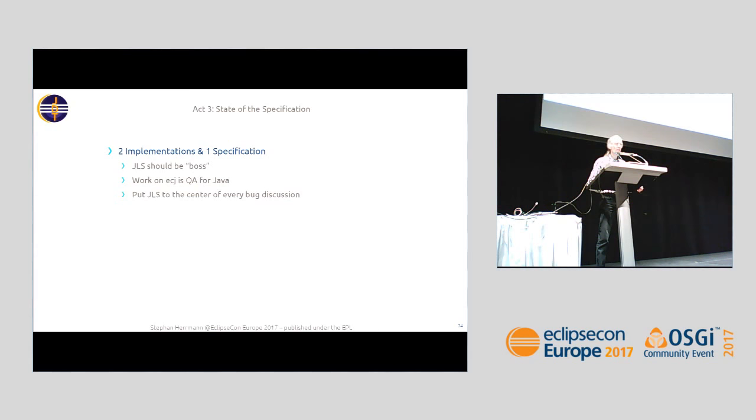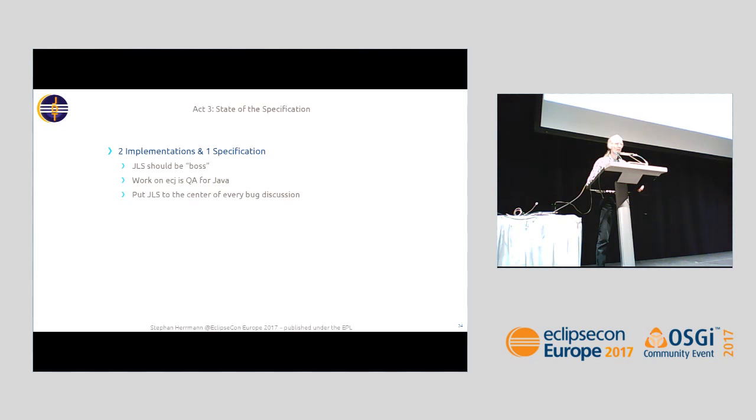Also, reflecting on Act 3 on the state of the specification: why am I speaking so much about the Java language specification? We have this unique situation: two implementations, javac and ECJ, and one specification. And I keep arguing that in this triple, the JLS must be the boss.